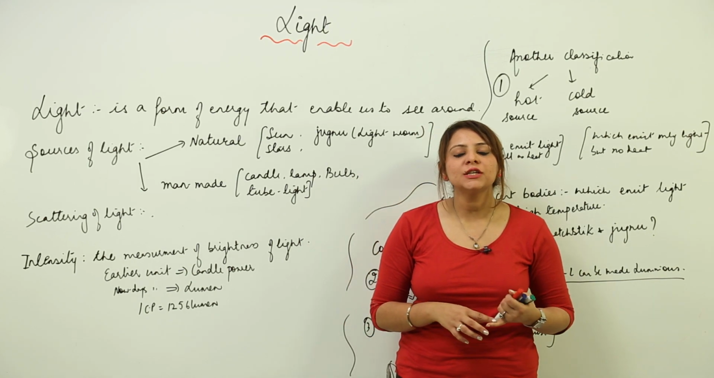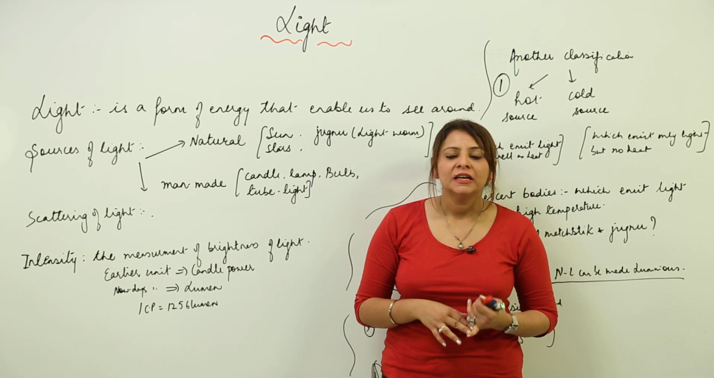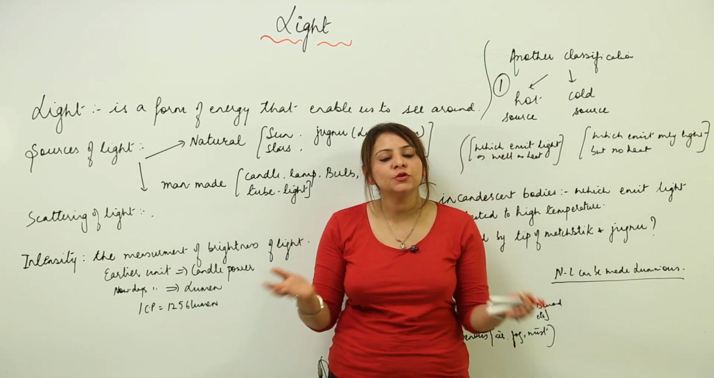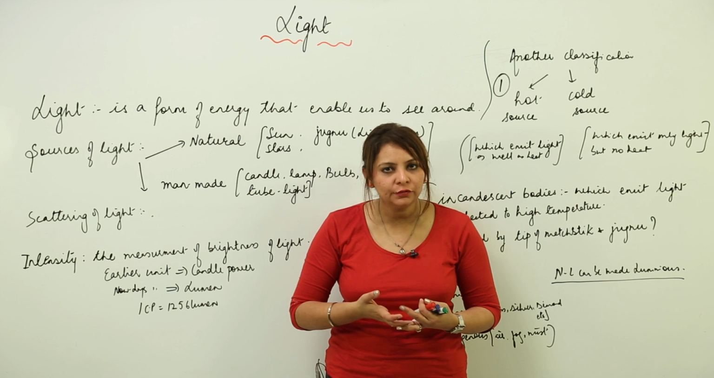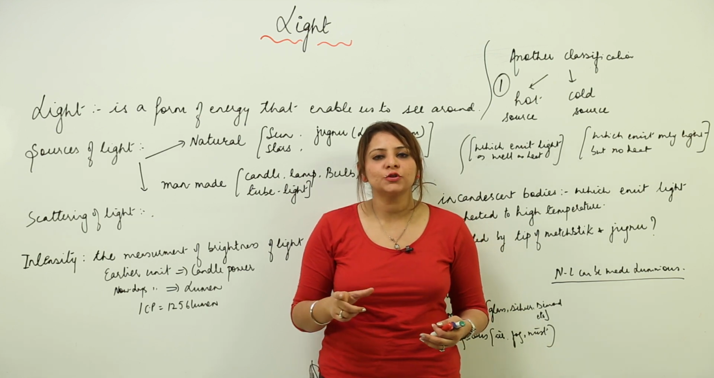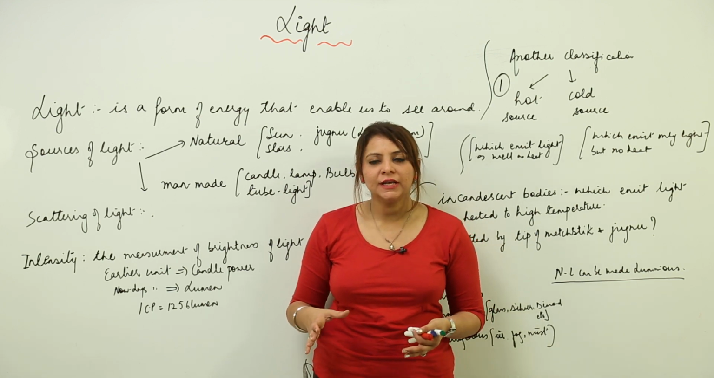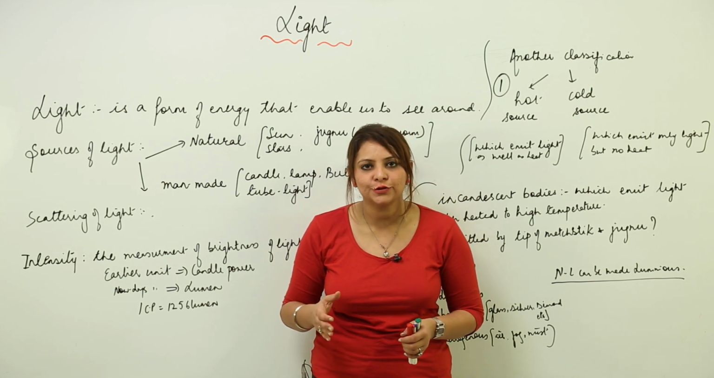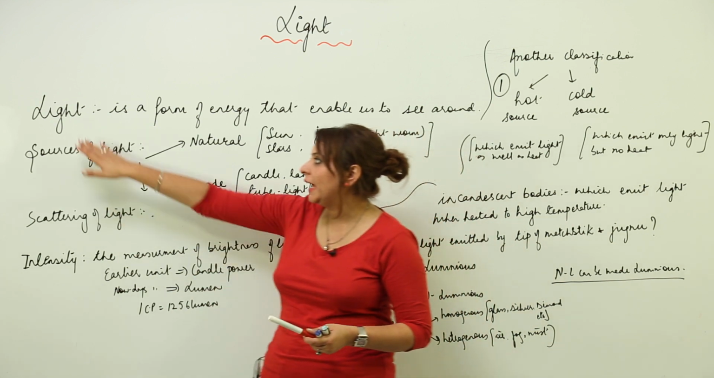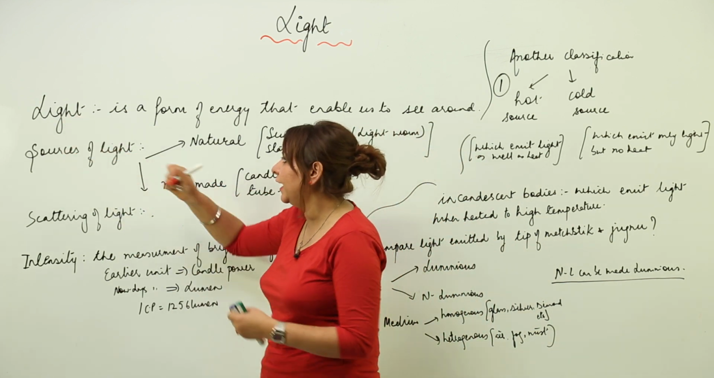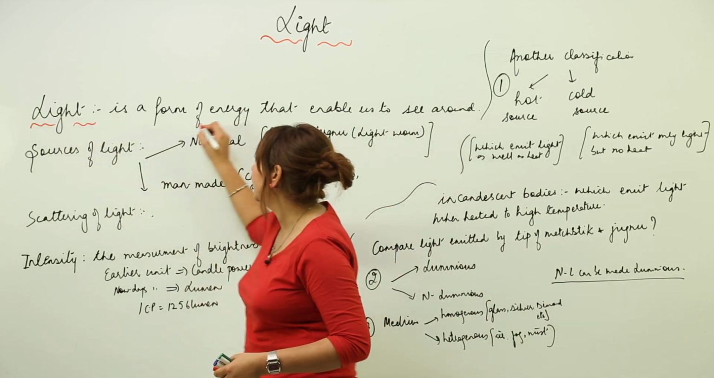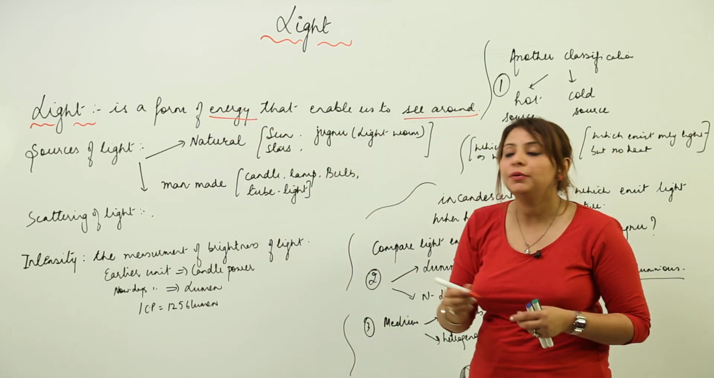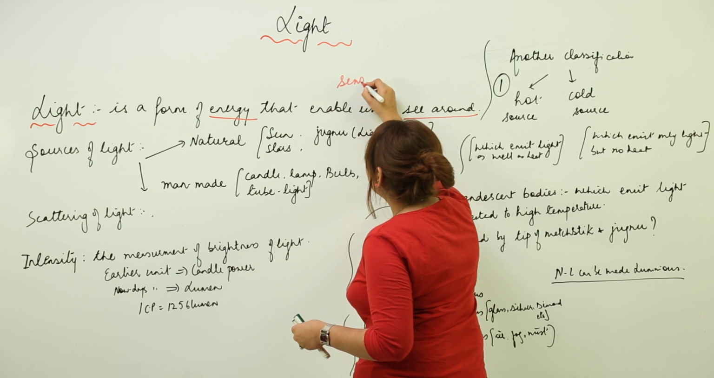Now we are going to start with a unit that is light. As you all know, light is very important because everything that you can see around yourself is just because of light. So what is light actually? It is a form of energy, and this energy helps in producing the sensation of vision. So light is a form of energy that enables us to see around us. That means it produces the sensation of vision.